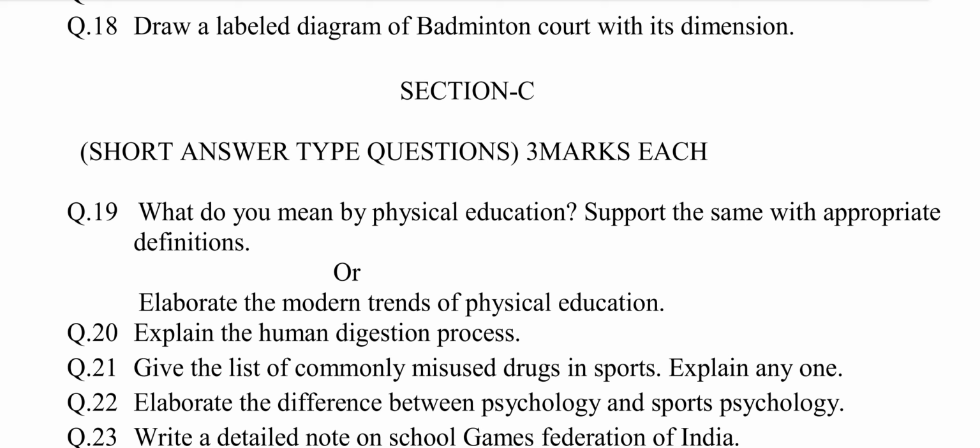The answer may be, first of all, draw a neat and clean diagram of badminton court with the help of pencil, scale, divider, etc. Then write its measurements such as length and breadth of badminton court for double game 44 into 20 feet, length and breadth of badminton court for single game 44 into 17 feet, height of the pole 5 feet 1 inch, height of the net at the center 5 feet.